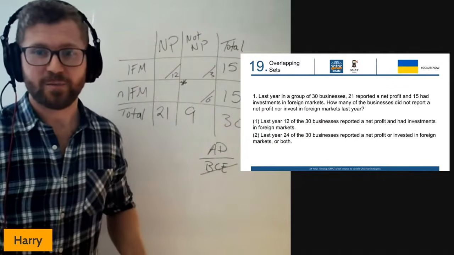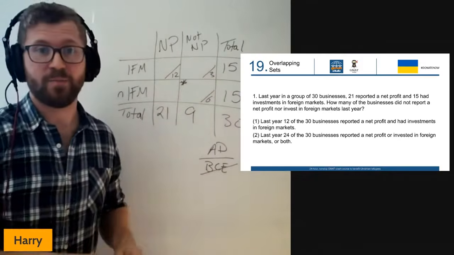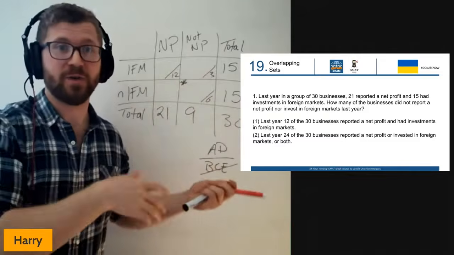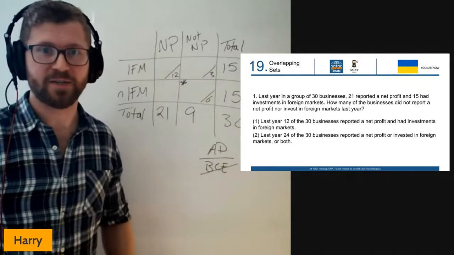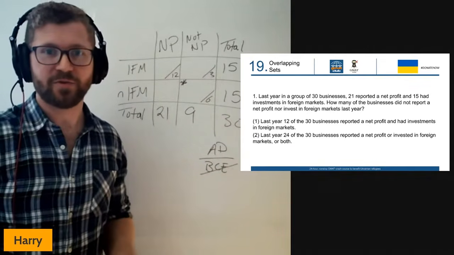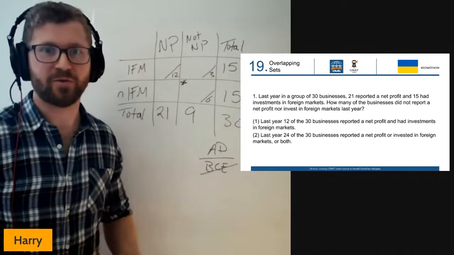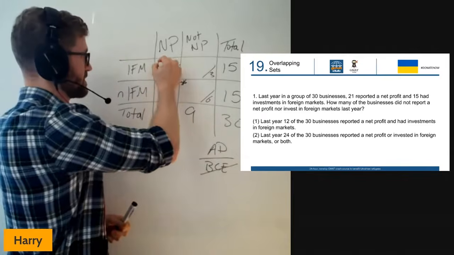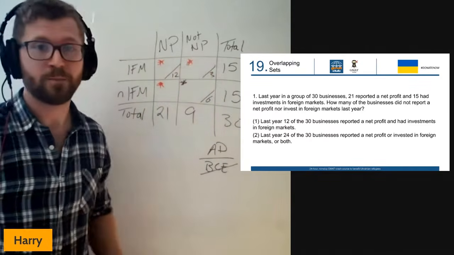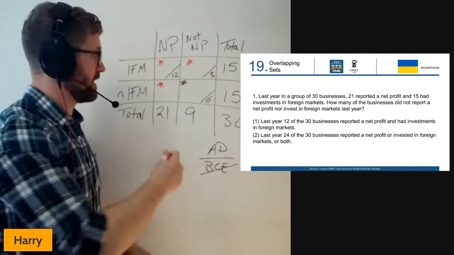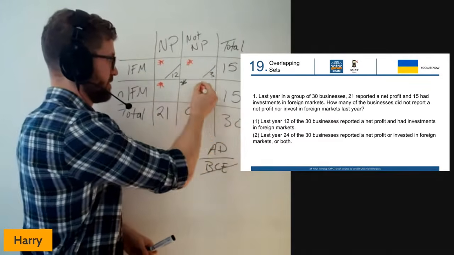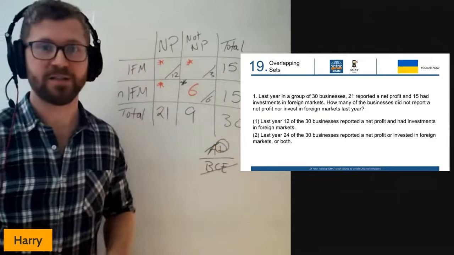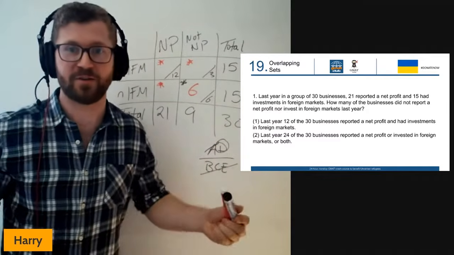Now, piece of information number 2, again, I can ignore these little pieces of information I've put in the bottom right corner of these boxes, look at number 2, and let's see where this question goes, and we can decide between A and D. So we're told 24 of the 30 businesses reported a net profit or invested in foreign markets or both. Well, that information is telling us about this box, and this box. 24 of them fill up that space, which means that of the 30 businesses in total, we've only got 6 left to fill in that spot. And so our answer here should be D. Both of the pieces of information will satisfy us there.